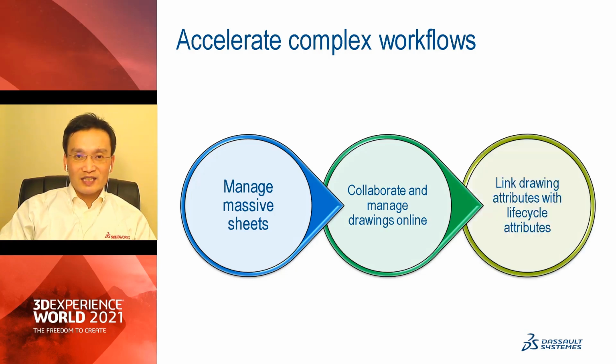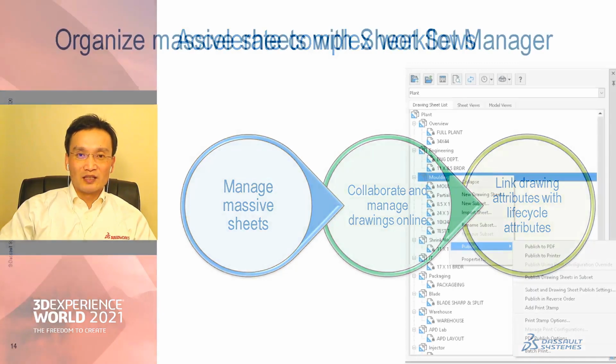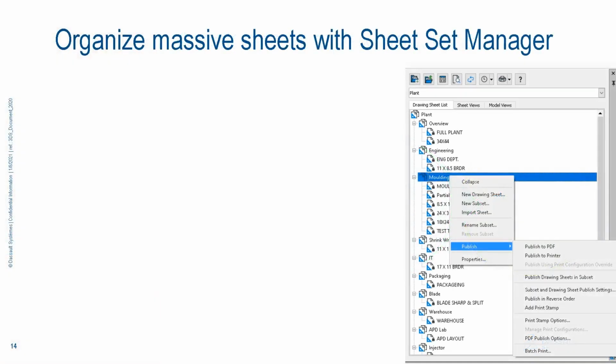And another example is to help you map the DraftSight local attributes with the lifecycle attributes, because in large and complex projects, we want to put them into a lifecycle perspective and manage them in an organized fashion, okay? So these are three examples. Let's take a look. So first, about the massive amount of sheets, and we're excited to share with you that